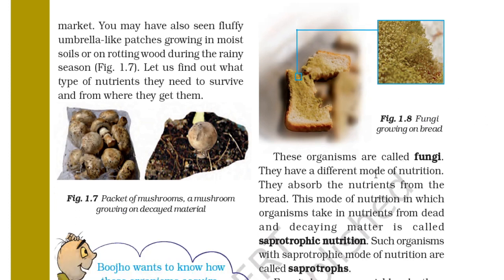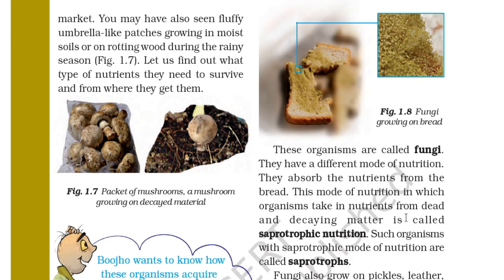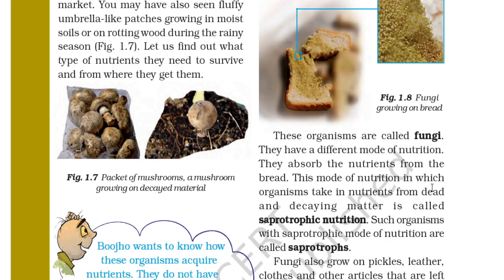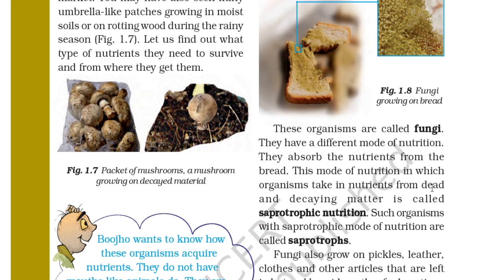These organisms are called fungi. They have a different mode of nutrition. They absorb the nutrients from the bread. Okay, this mode of nutrition in which organisms take in nutrients from dead and decaying matter is called saprotrophic nutrition. So it is very clear that when something is decaying, this kind of organism takes its food from that decaying organism. Such organisms with saprotrophic mode of nutrition are called saprotrophs.